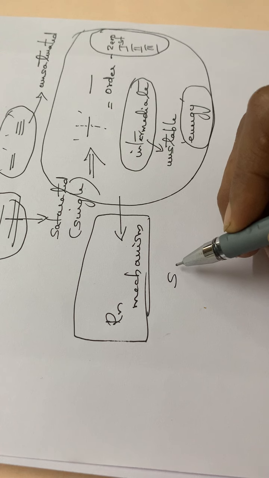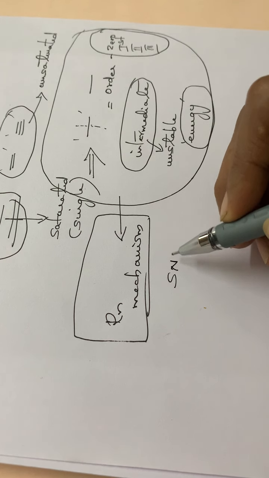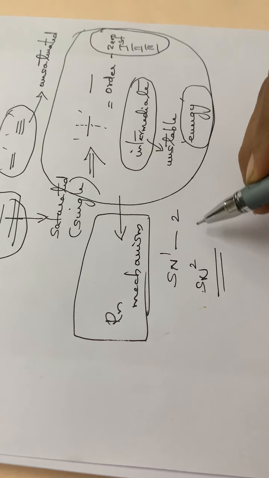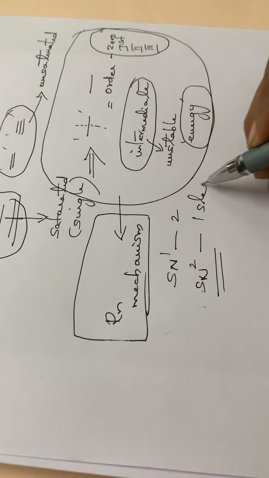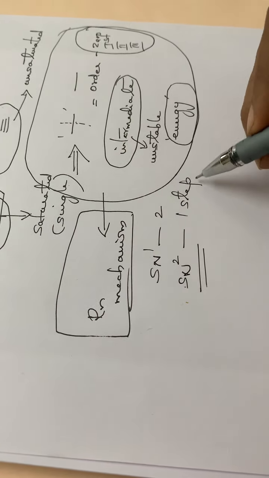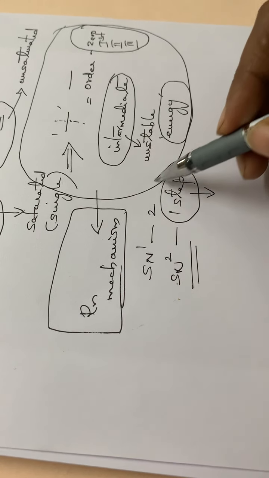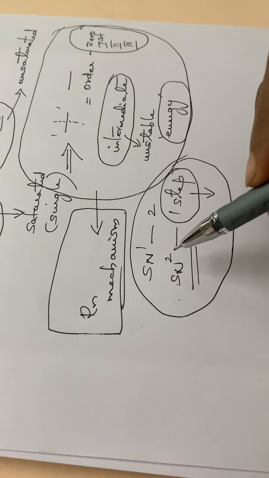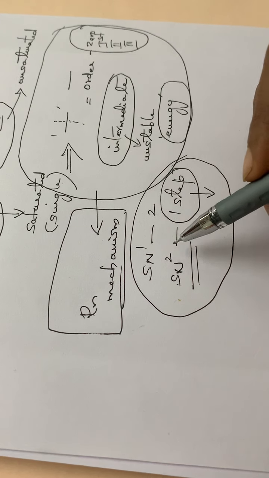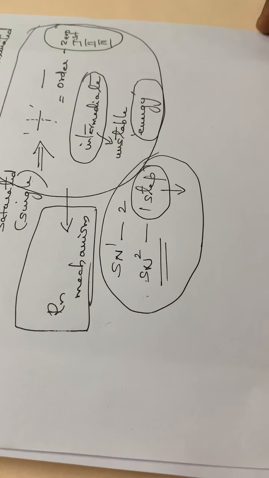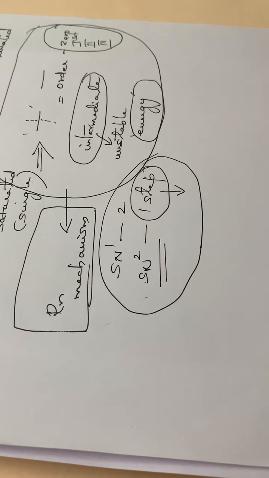You had studied the nucleophilic substitution reactions, SN1 and SN2, isn't it? There are steps involved. In SN1 there will be 2 steps, and in SN2 it is a single step reaction. And also in the SN1 reaction an intermediate is formed there, isn't it? So the study of such type of reactions, or the steps involved in the organic reactions, is called a reaction mechanism.